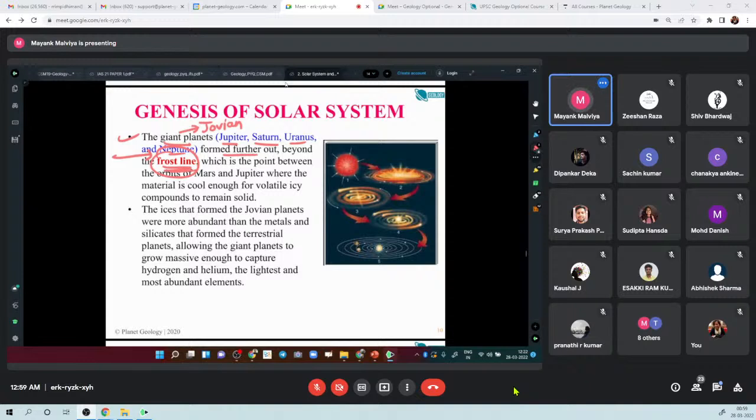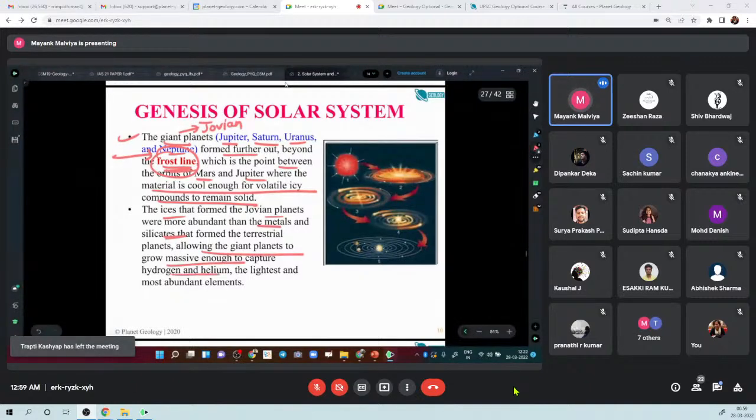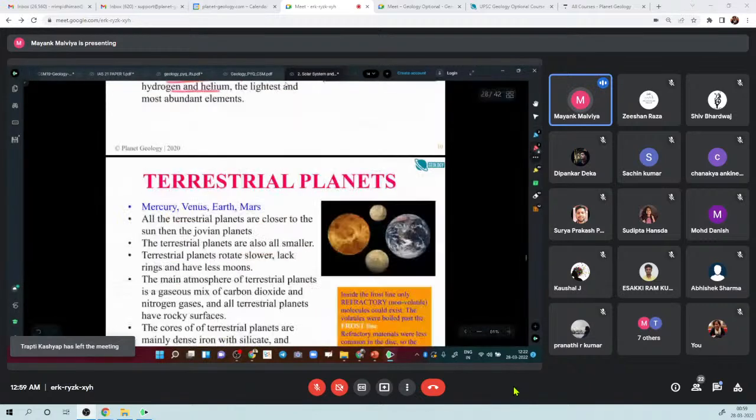So it is a point somewhere between Mars and Jupiter where material is cool enough for volatile ice compounds to remain solid, right? So these ices that form Jovian planets were more abundant than the metals and the silicates, right? This allowed these giant planets to grow massive enough to capture hydrogen and helium, right? So the very same thing, right?